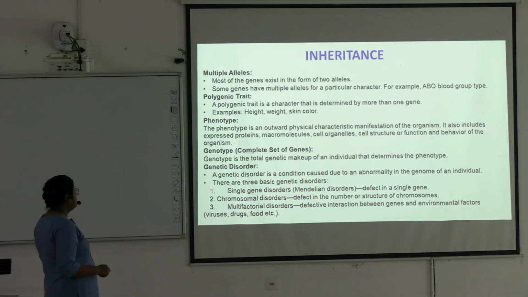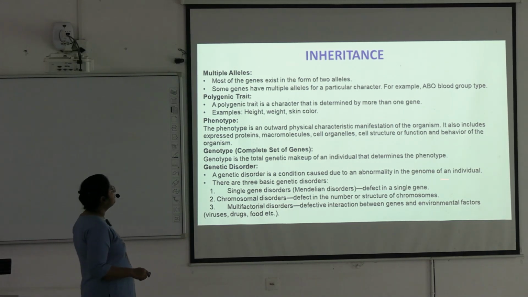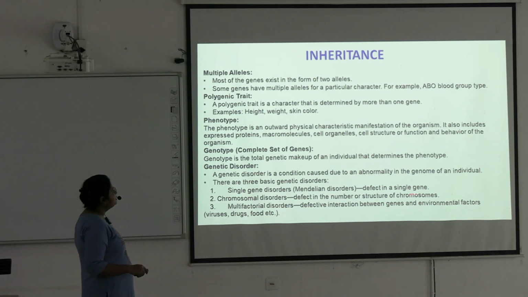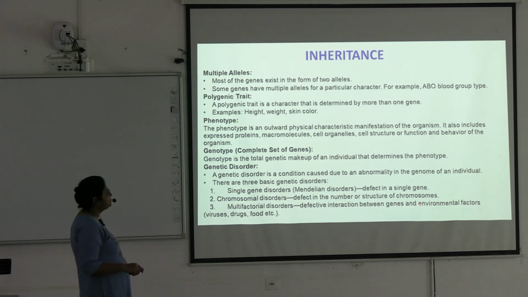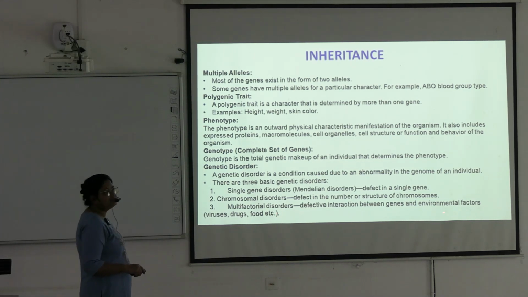Okay. Next, we go to the genetic disorder. A genetic disorder is a condition caused due to an abnormality in the genome of an individual. There are three basic genetic disorders: single gene disorders, also known as Mendelian disorders. There is defect in a single gene. Next is chromosomal disorders, defect in the number or structure of the chromosome, that is chromosomal aberrations. Next is multifactorial disorder. There is defective interaction between the genes and the environmental factors, which are the viruses, drugs, foods, etc. Okay, so these are the three basic types of genetic disorders.